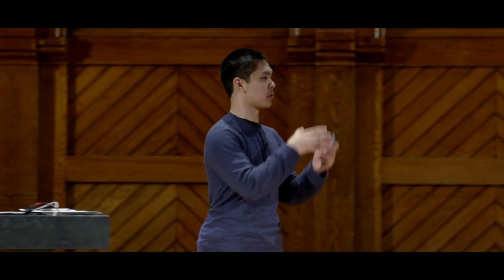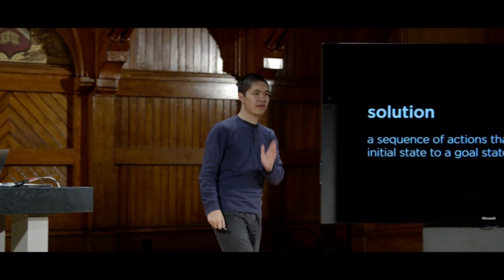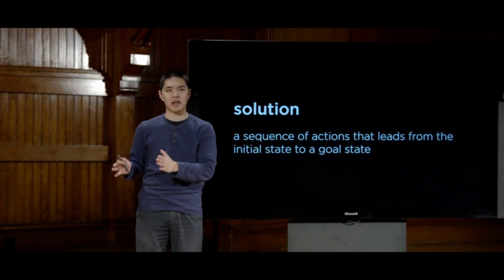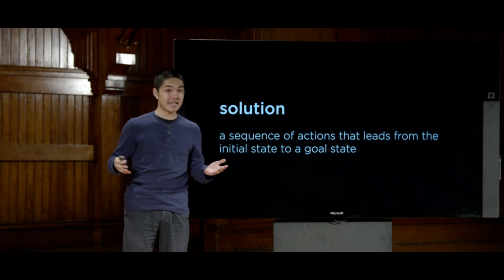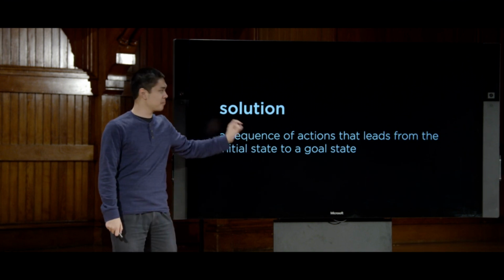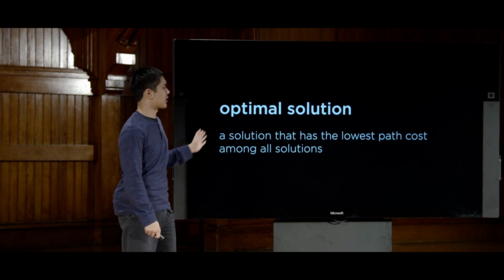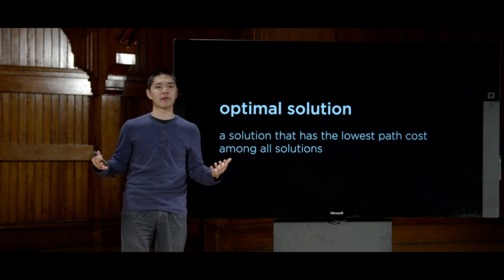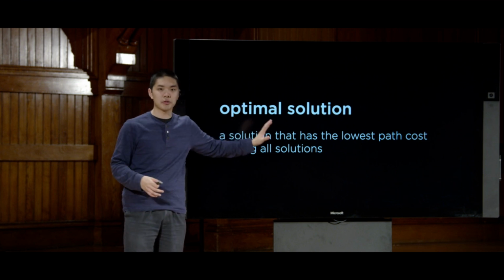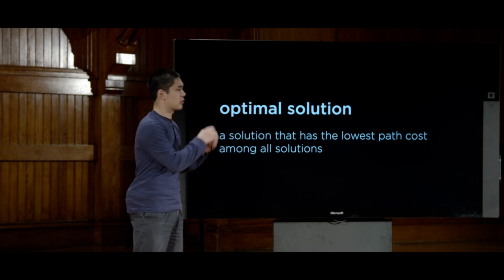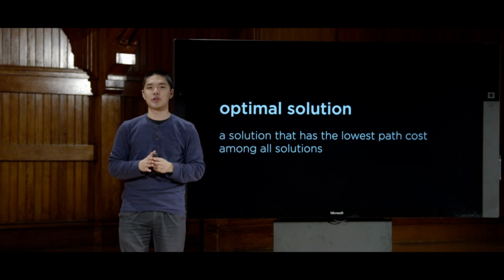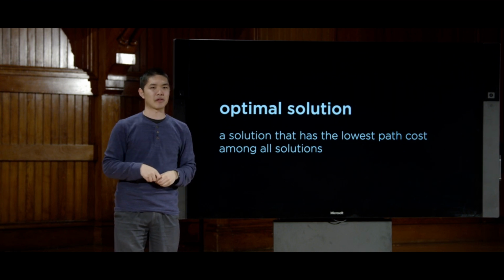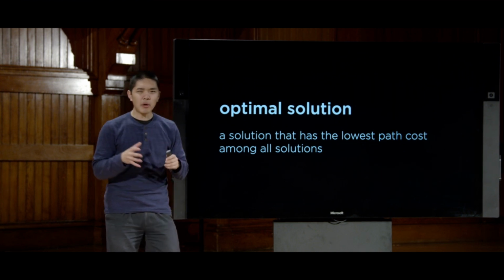And the goal ultimately is to find a solution, where a solution in this case is just some sequence of actions that will take us from the initial state to the goal state. And ideally, we'd like to find not just any solution, but the optimal solution, which is a solution that has the lowest path cost among all of the possible solutions. And in some cases, there might be multiple optimal solutions, but an optimal solution just means that there is no way that we could have done better in terms of finding that solution. So now we've defined the problem.